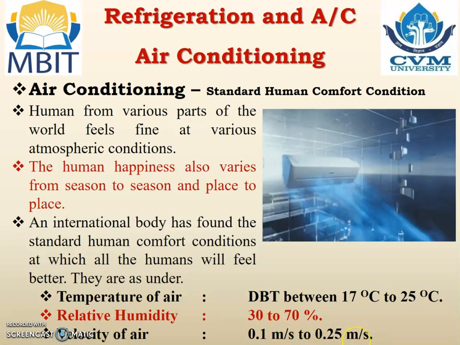It means if any air conditioning system or any AC is capable of controlling these 3 parameters in these 3 ranges, it can be sold to any human from any place. The human may be in Jammu and Kashmir, maybe in Bhuj, or maybe in the US, or in any desert or anywhere else. So these are the standard human comfort conditions.